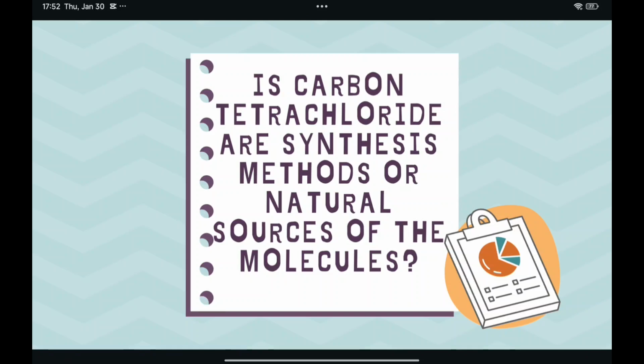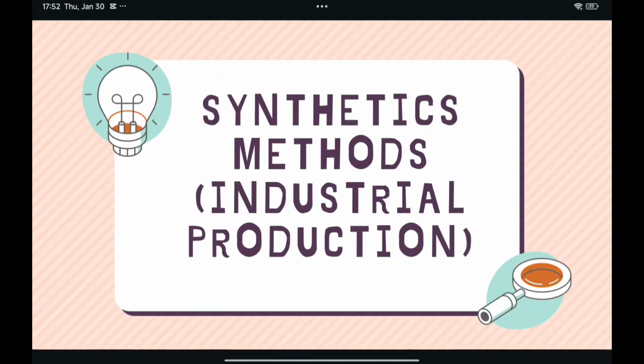So, is carbon tetrachloride obtained from synthesis methods or natural sources? Carbon tetrachloride can be obtained from both synthetic methods and natural sources, but it is primarily produced through industrial synthesis. Okay, synthetic methods for industrial production.